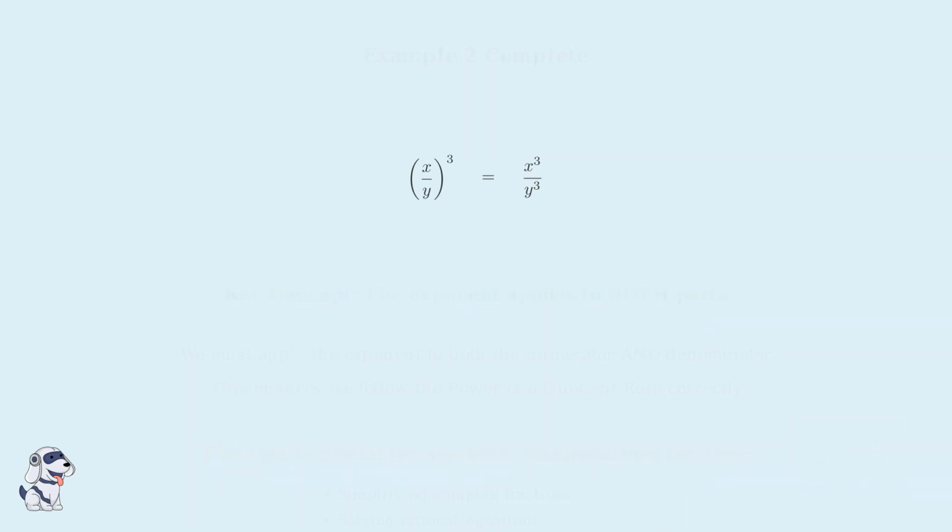With this solid understanding of how the power of a quotient rule works and why it's important, we're ready to tackle our next example, which will show us even more applications of this fundamental concept. Now for our third example, we're going to work with a more challenging expression that involves a variable in the denominator. Here's our problem. We need to simplify the expression 6 over x, all raised to the power of 2.